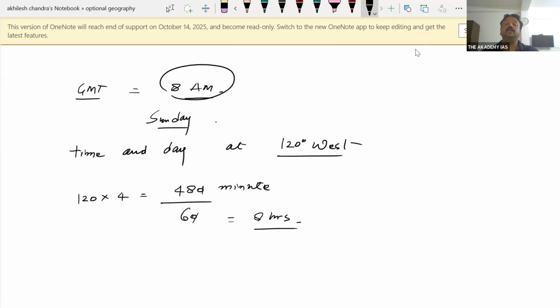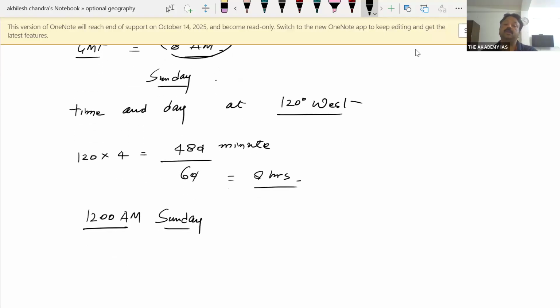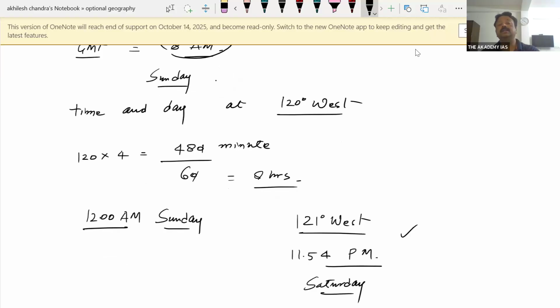So there is 8 a.m. of Sunday. तो 8 घंटे पहले क्या बजा रहा होगा? There will be 12 a.m. और चूंकि AM हो चुका है, that's why it is Sunday. लेकिन अगर कोई पूछ देता कि what will be the time at 121 degree west, there will be 11:54 PM, and that is of Sunday से एक दिन पहले क्या होगा बच्चे? Saturday. ये समझ आ गया कि नहीं?